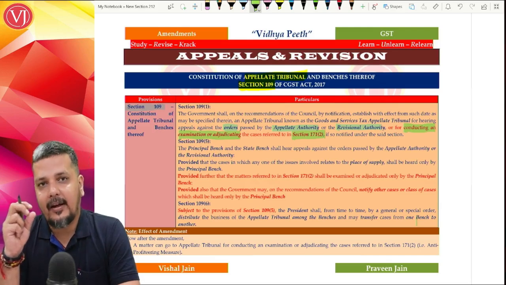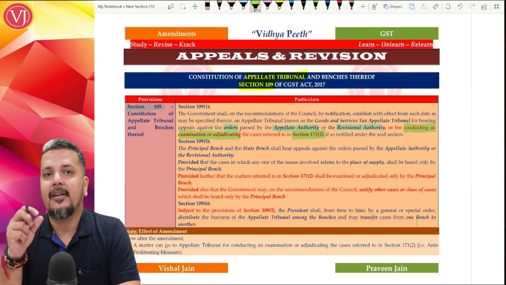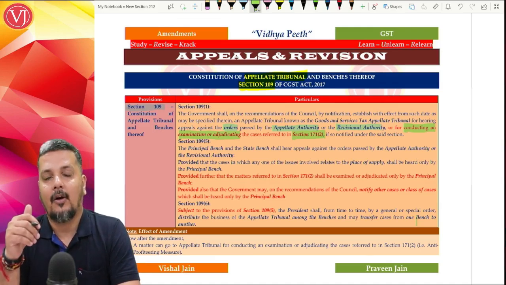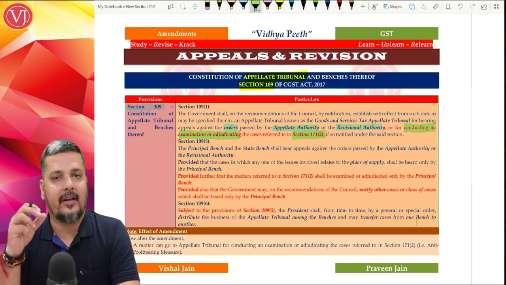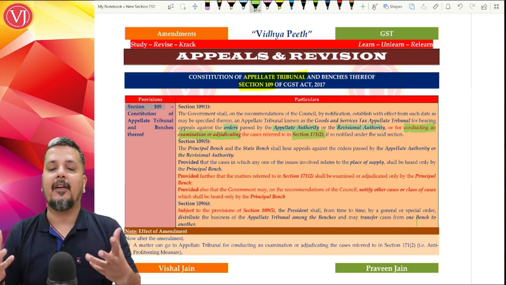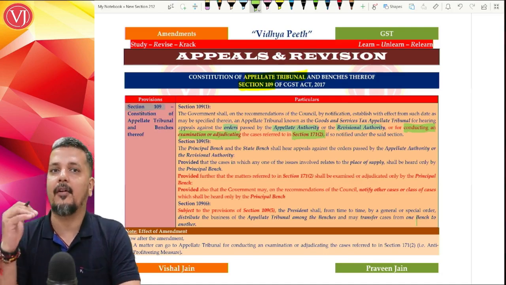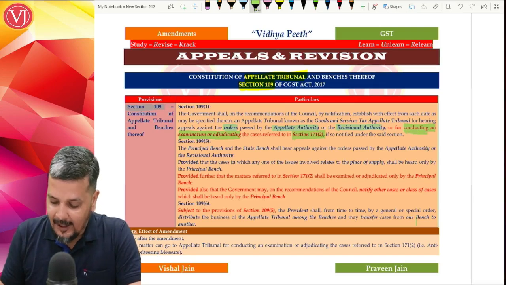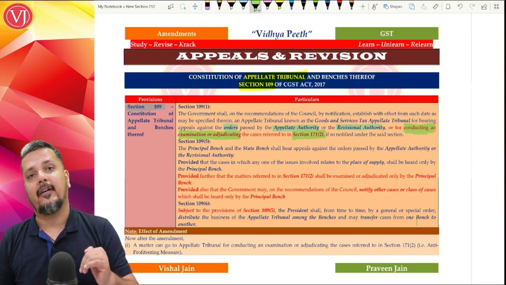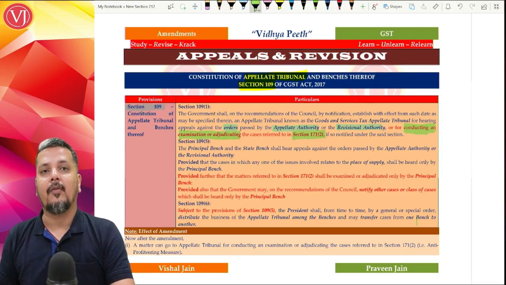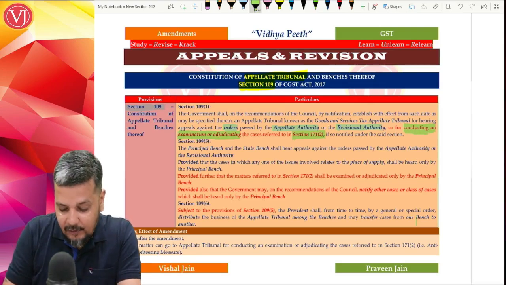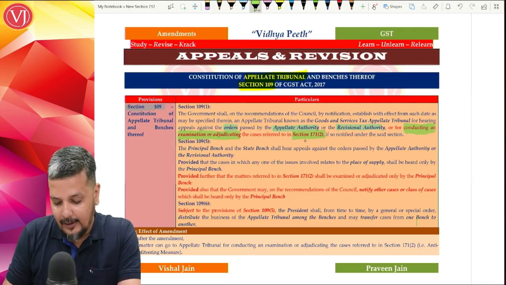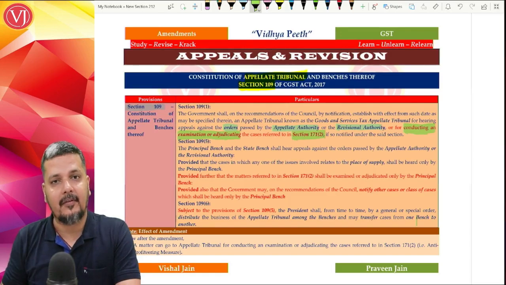So cases where there is an opinion that the assessee did not pass on the benefit of reduction in output tax or increase in input tax credit, where they took extra profit even after the introduction of GST, where they had the benefit of having more credit or having less rate of tax. So what will happen is, this GST appellate tribunal now will take up the matter of adjudication. It will conduct an examination or adjudicating the cases which are referred to in section 171 subsection 2.